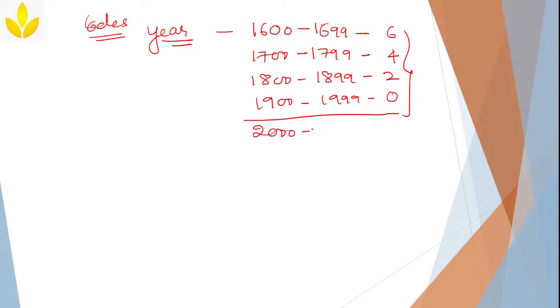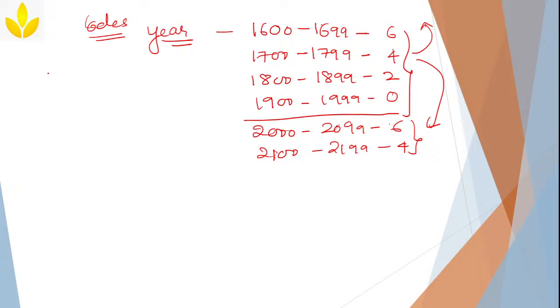Say for example, 2000 to 2099, the code is 6. If you take from 2100 to 2199, the code is 4. So, this repeats, even backwards and forwards. This is about a year code.